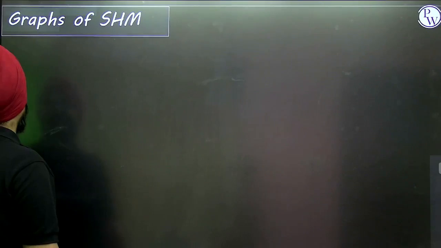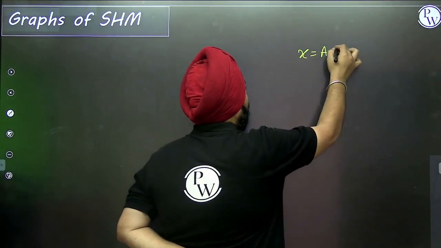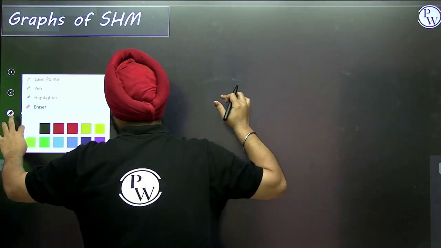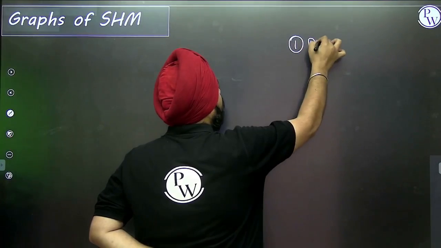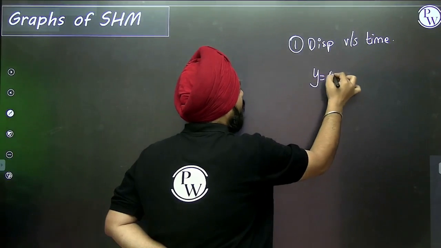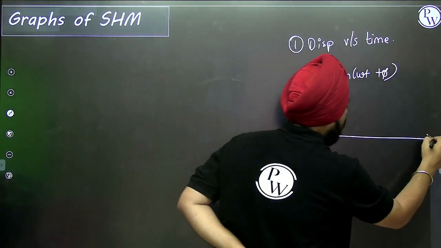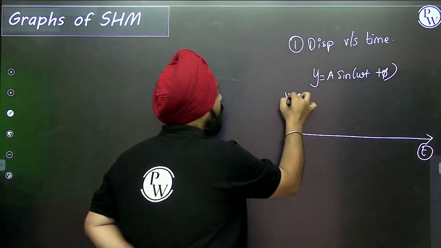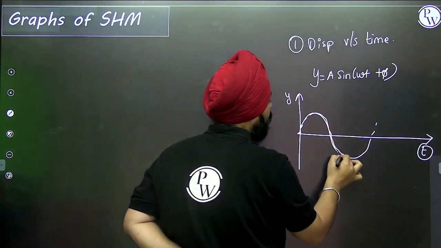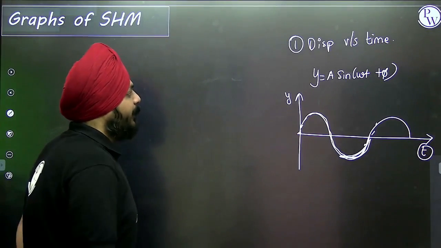So like this way. Now graphs of SHM. Suppose you want to represent the first graph, that is the displacement versus time graph. Lots of graphs we are going to see. y is equal to A sine of omega t plus phi. So this is the time, this is the displacement. This is a displacement versus time graph.